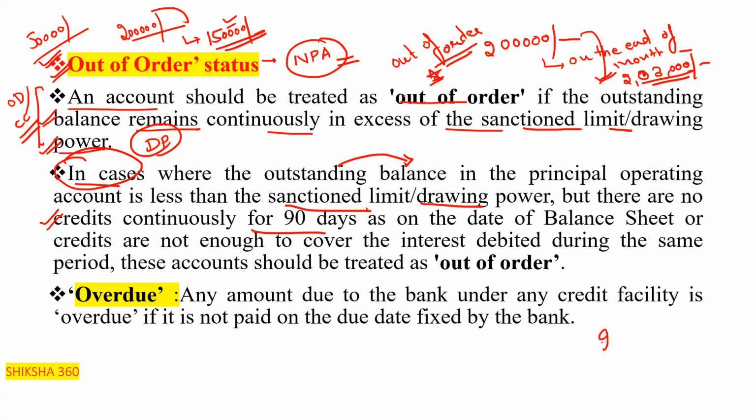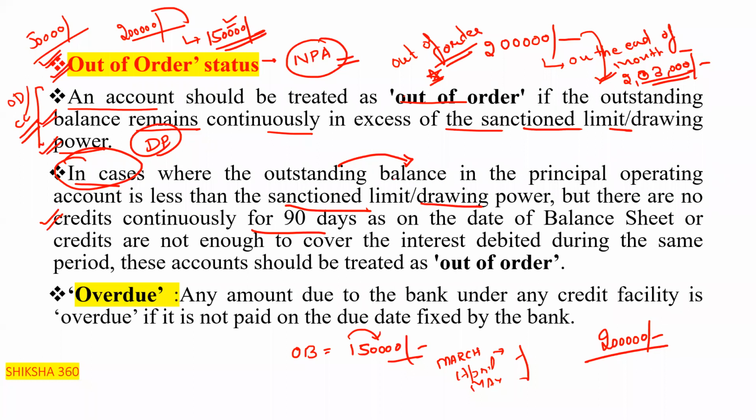Like we can say that the limit is of 2 lakh, and the outstanding balance in that is 1,50,000. Interest is charged at the end of March, at the end of April and at the end of May. Even in these 3 months, if there is no credit in the account, the account is to be treated as out of order, clear?